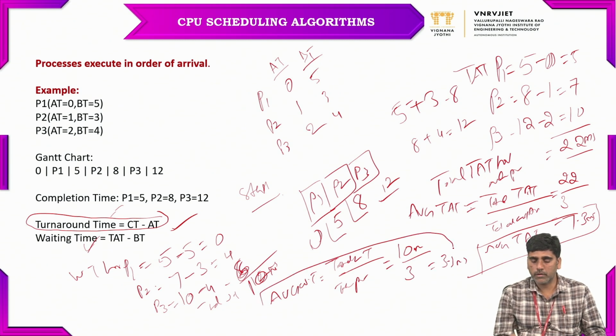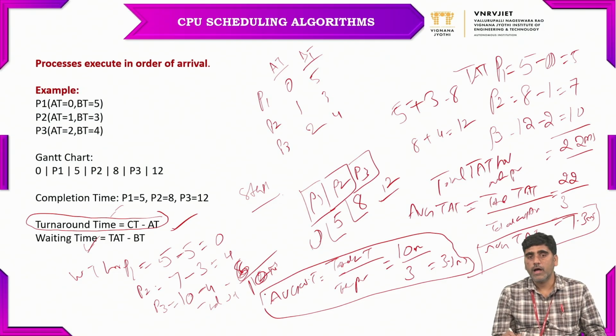This is the way we find the average waiting time and the average turnaround time for all the processes. You can always compare the turnaround time and waiting time; the waiting time is always less than the turnaround time. Based on these turnaround times and waiting times, we can decide which algorithm is best for the efficiency of CPU utilization.